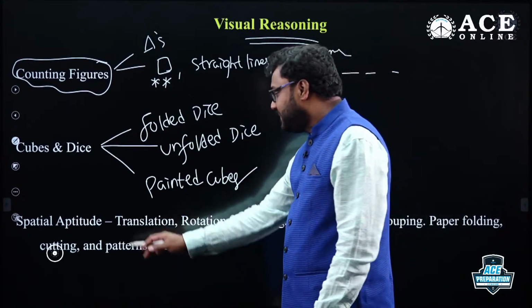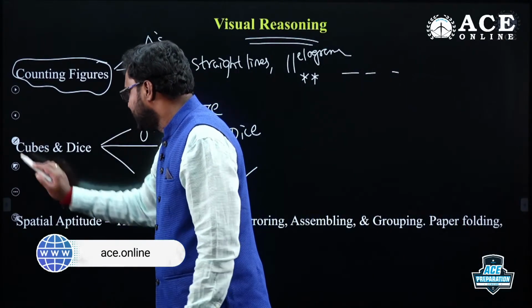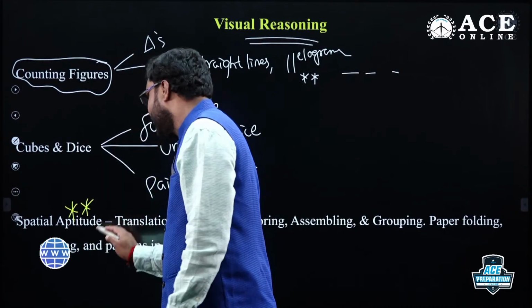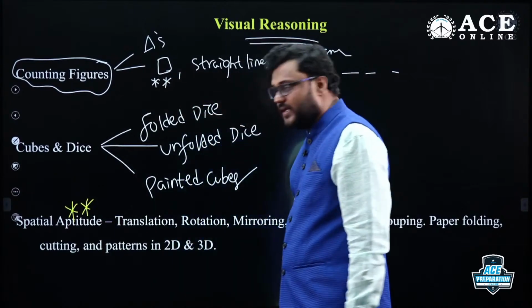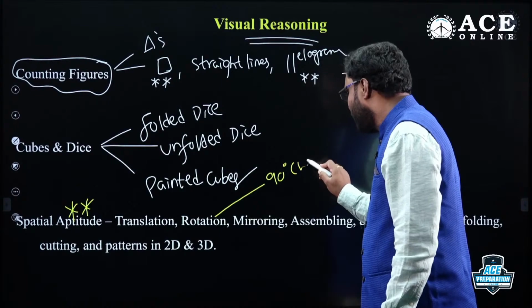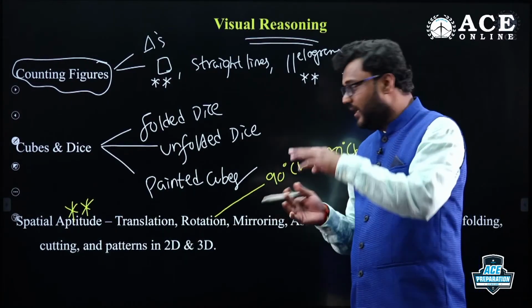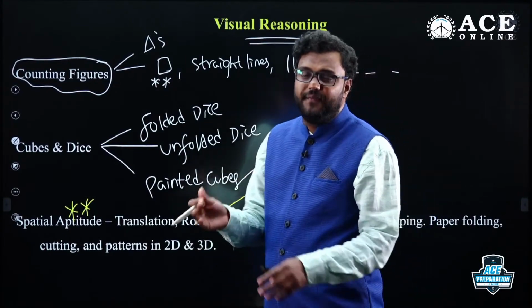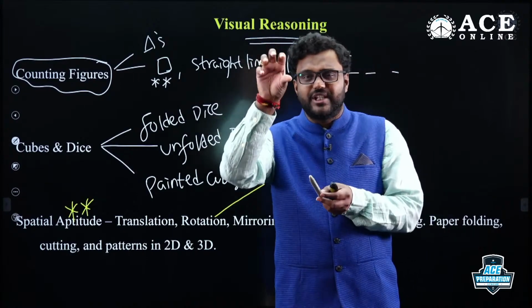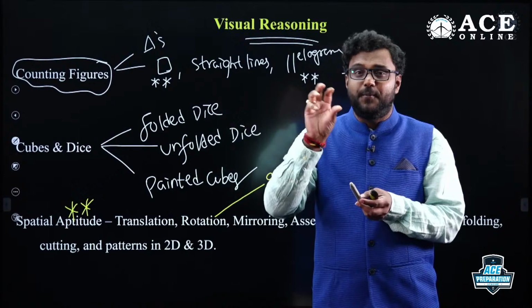Right. Next, spatial aptitude, my dear friends. This is very, very important. If you see, from GATE 2021 onwards, they are asking more questions related to this. Rotation: 90 degrees clockwise or 180 degrees clockwise. If they rotate, how will the diagram be turned? Translation: you are moving from one place to another. In translation, the shape won't change, only the position changes.